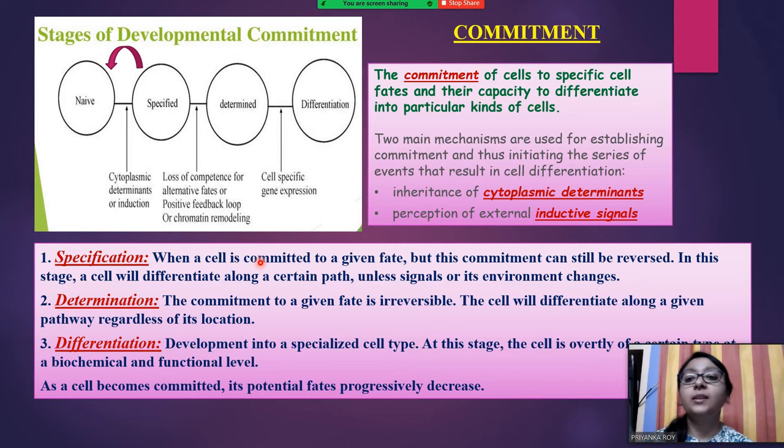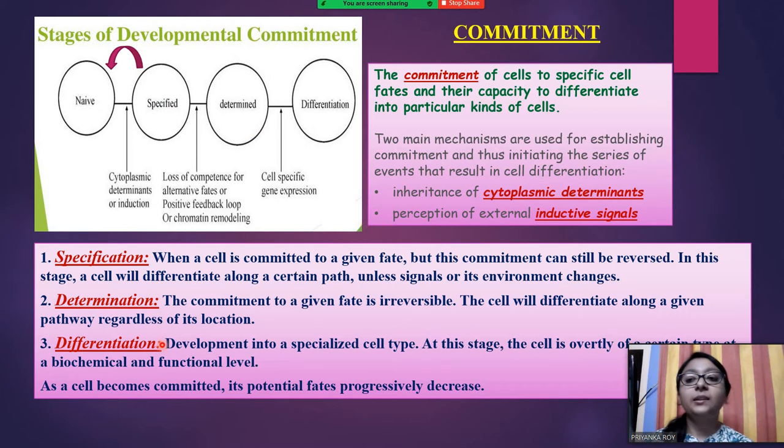What is specification? When a cell is committed to a given fate, but this commitment can still be reversed, like from the specified cell line, from when the specification has already occurred, it can be reversed back to the naive stage. So you can understand that this specification is not permanent, but the cell will differentiate along unless signals or its environment changes. So if there is another signal, then it might reverse back to the naive stage, or if there isn't any such signal, then it will move on to being determined.